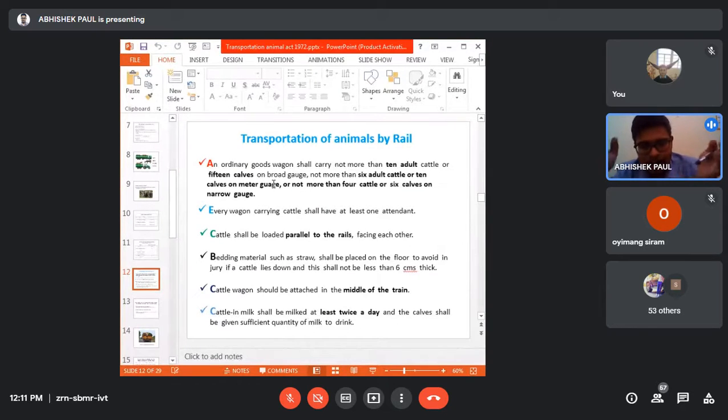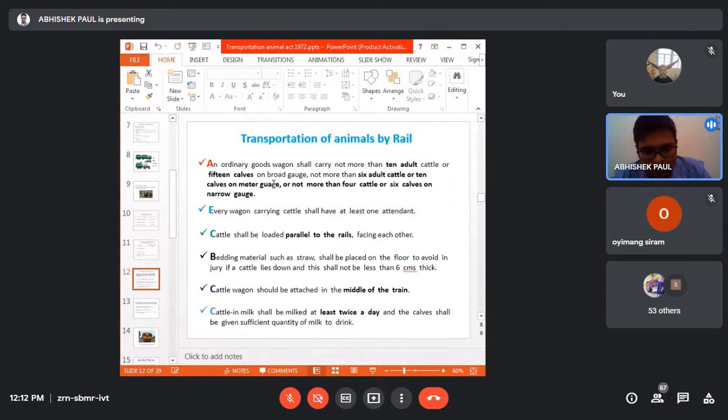The other thing you need to remember is the bedding material. While transporting animals by rail, you need to provide some bedding material for animal comfort. For milking animals, such as dairy cattle or buffaloes, if the animal is in lactation, then you need to milk them twice a day. Please remember the highlighted point. That amount of milk you can offer to their calves.